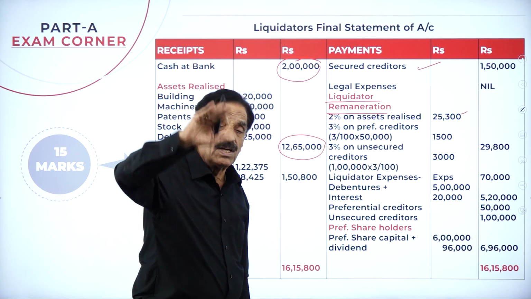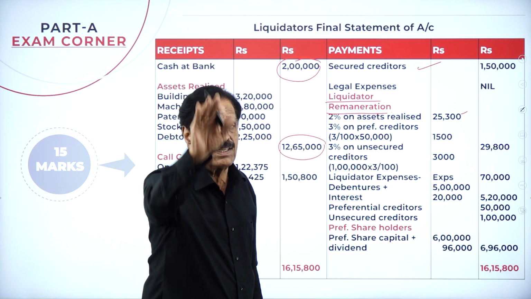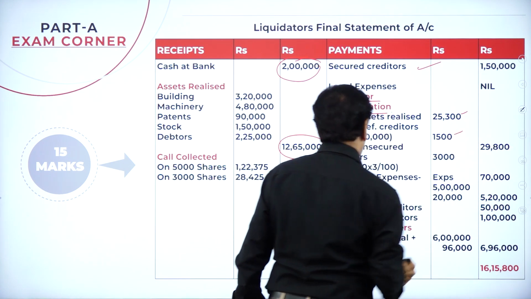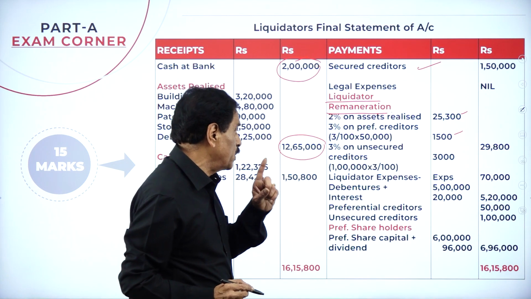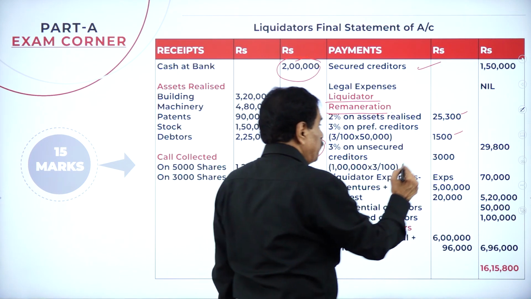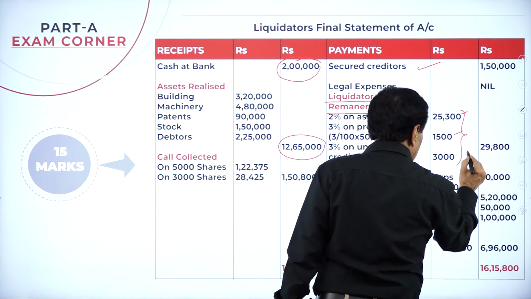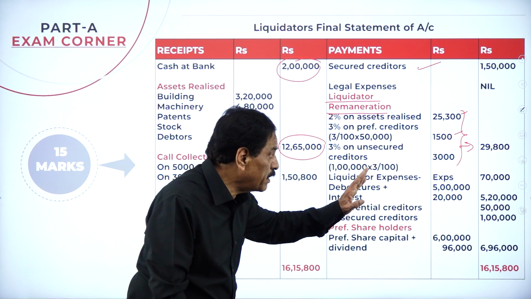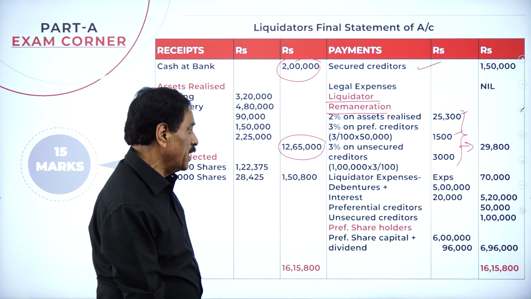I already told you, even the preferential creditor is also unsecured. Your unsecured creditor is 1 lakh; 3% as per the working note is 3,000. If we add all three, it works out to 29,800.